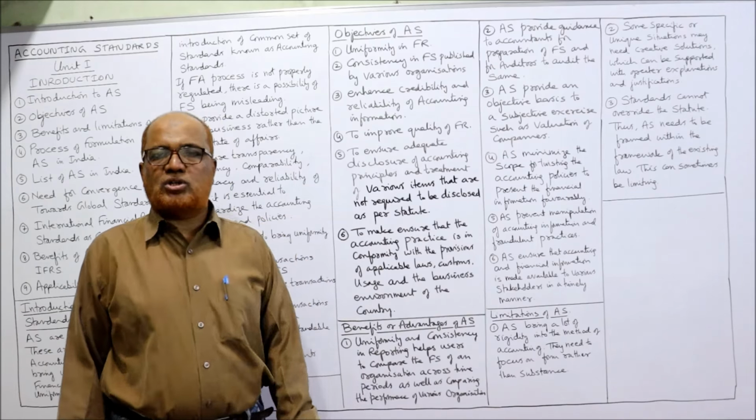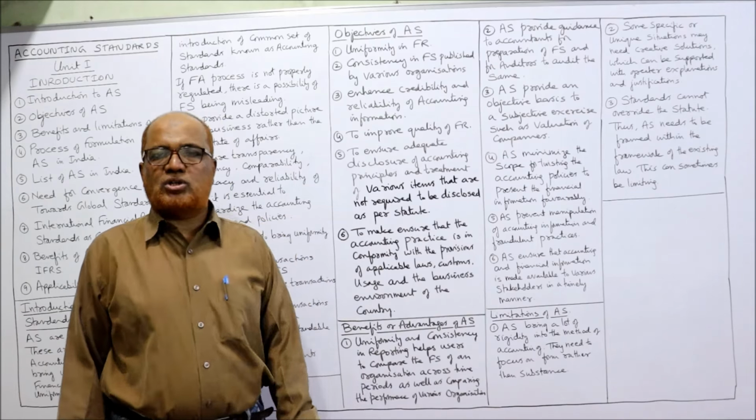There are many benefits or advantages to the business houses and also to the stakeholders from accounting standards. Now briefly I am going to explain a few benefits which business organizations and stakeholders will get from accounting standards. First one, uniformity and consistency in reporting helps users to compare the financial statements. See here, normally the different users of accounting want to compare the accounting information of one year with another year. That is called intra-firm comparison. Within the same firm, one year's performance is compared with another year's performance.